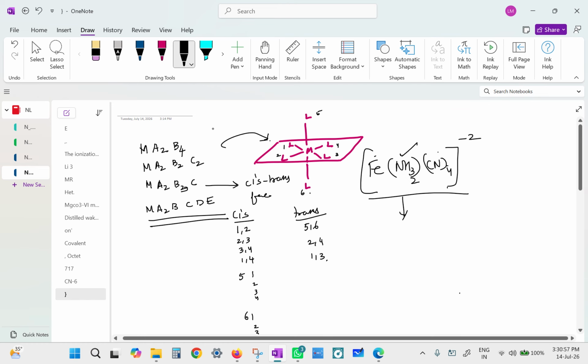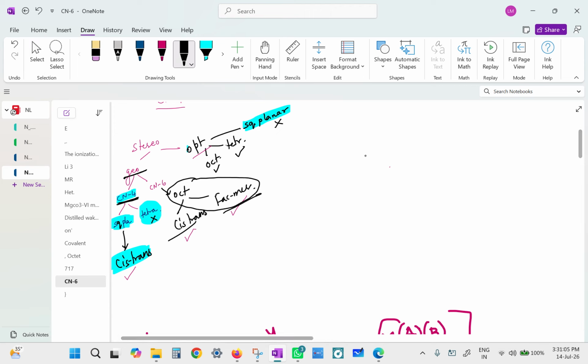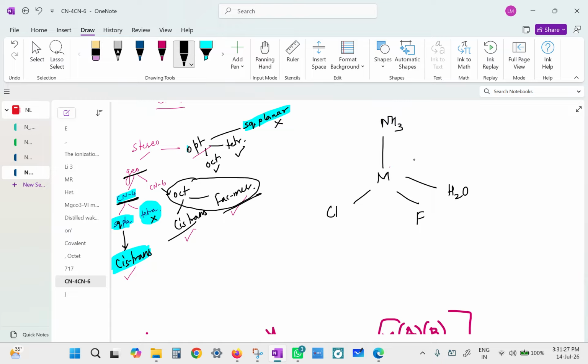Clear? Okay. Let us now go to what is left out. We have the optical. So under optical, one case is very clear. If it is tetrahedral, tetrahedral cases will have, supposing you've got ammonia, you've got chlorine, you've got fluorine, and you've got water. In carbon compounds, you would have studied, no? You have not studied so far. Optical isomerism, you have not studied, right? You have not heard of the term optical activity, etc., right? No, Miss. No, not yet.